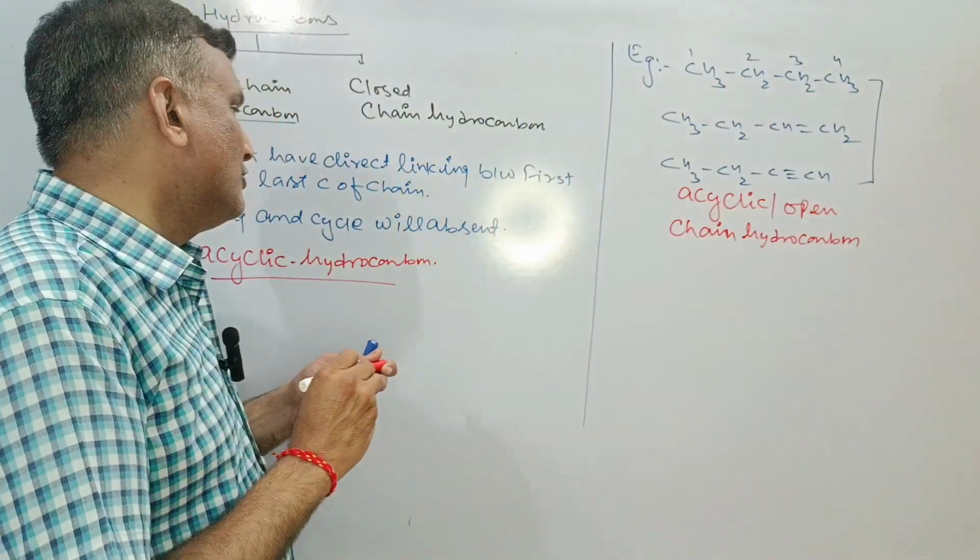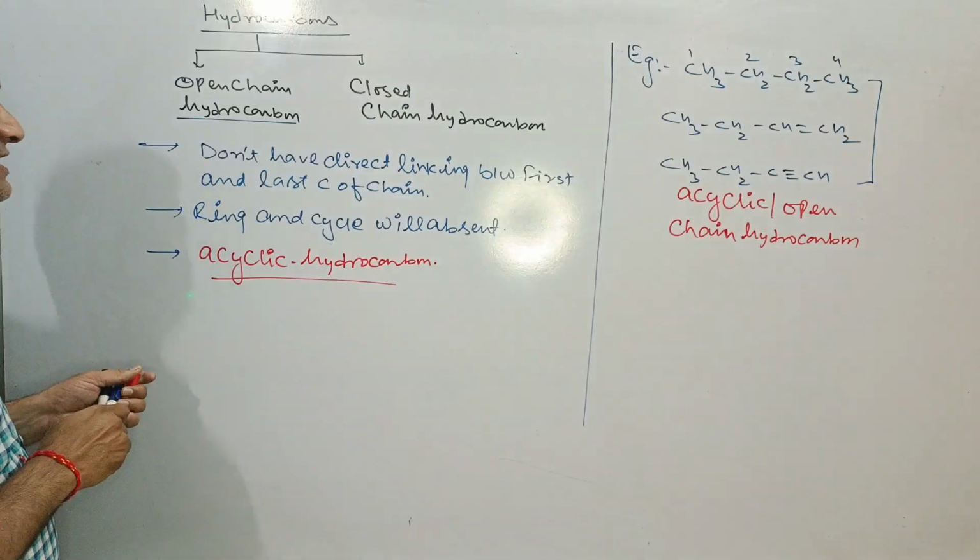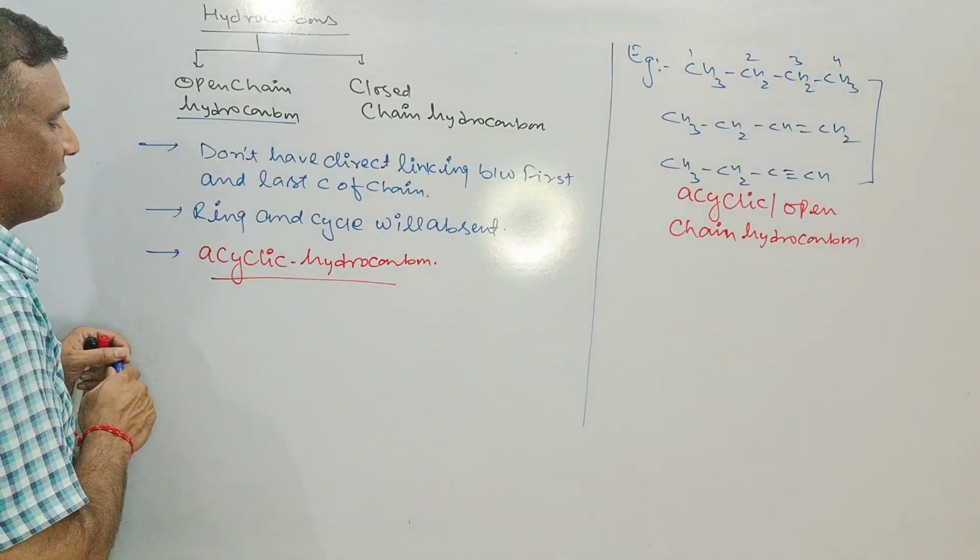Now I would like to go with the further classification of the acyclic or open chain hydrocarbon.